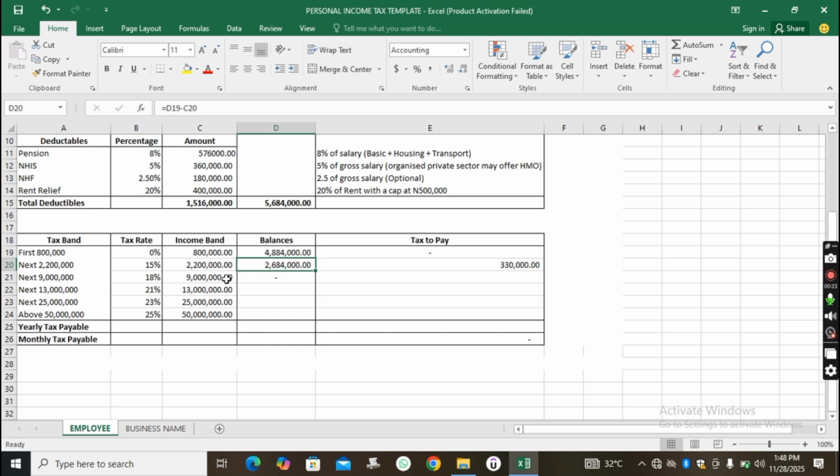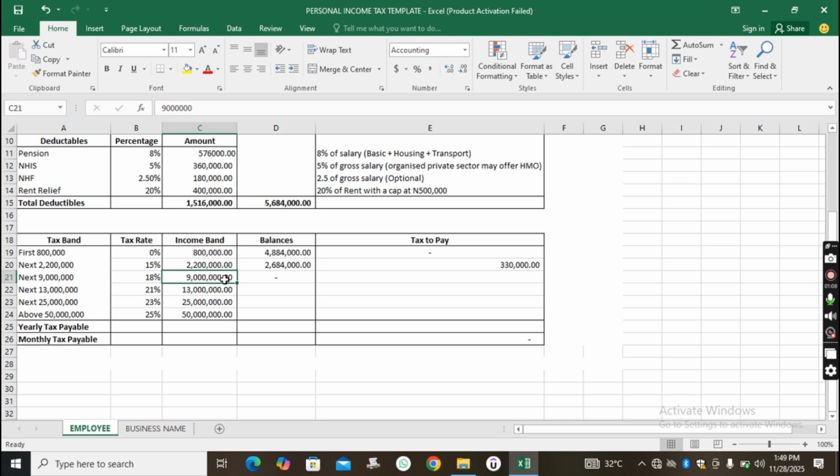Now, you also assess if your remaining balance, which is 2.6 million, is bigger than 9 million or lesser. Assuming it is bigger than 9 million, you will apply 18% on 9 million. That would have been your calculation. But now, 2.6 million is lesser than 9 million, which means it did not really go into the 9 million bracket.